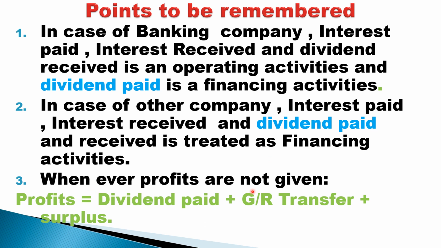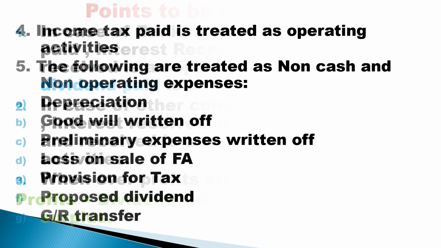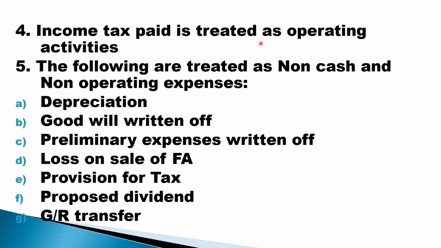Whenever profits are not given in the question, students, there is a formula to calculate profits. The profit formula, if it's missing in the question, you need to calculate by applying the formula. Formula is equal to dividend paid by the company plus GR transfer plus any surplus as such. Income tax paid is treated as operating activity because you pay tax on the profit. So profit comes in operating activity.